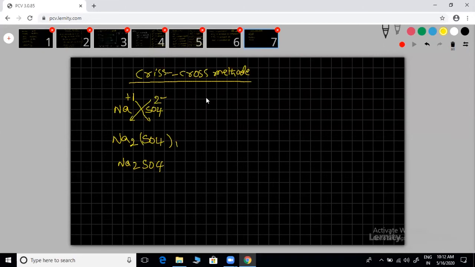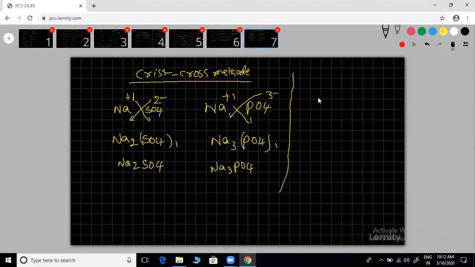Next, write sodium phosphate. Na plus 1 is fixed. Phosphate is PO4 3 minus. Then again write criss-cross. Correct? Na3 PO4 taken 1. So finally we'll get Na3PO4. Now we can apply the same for magnesium sulfate and phosphate. These are very simple. I hope you already know. Now I'm going to give some work.